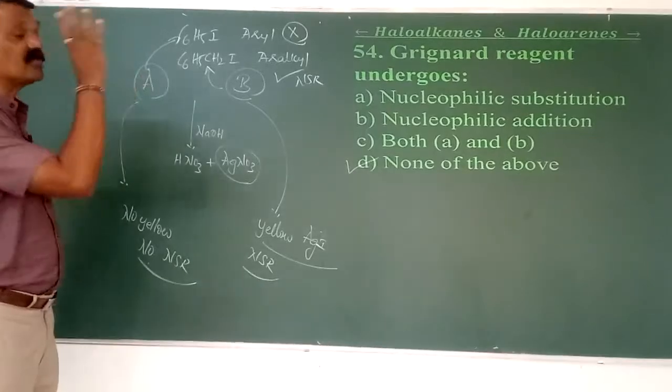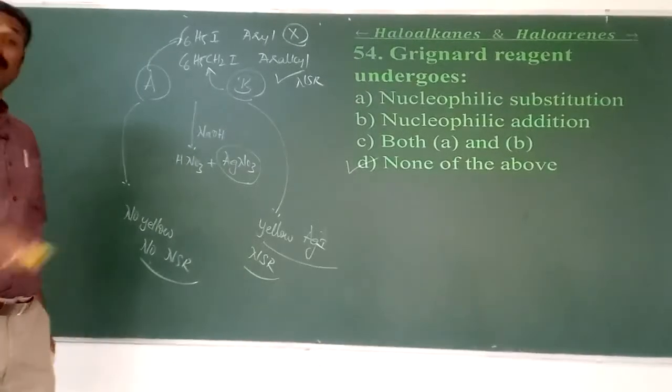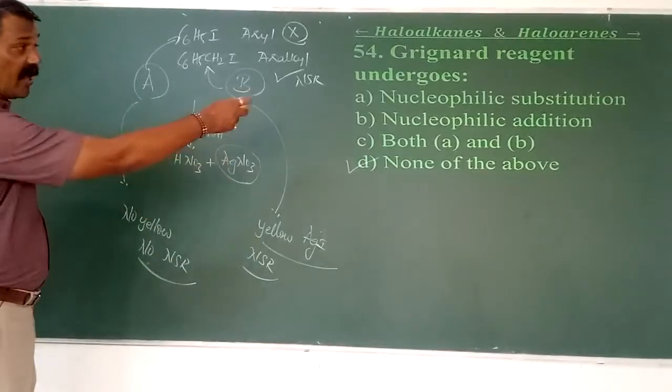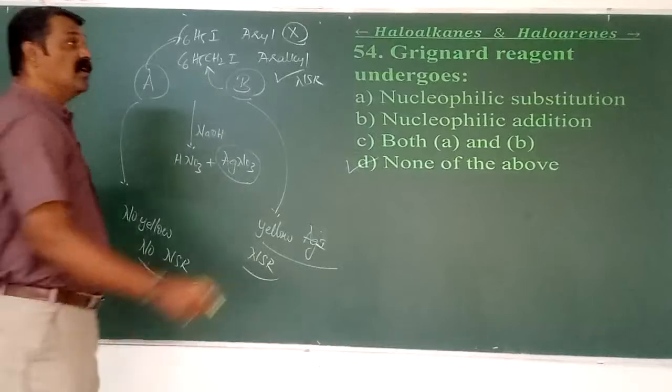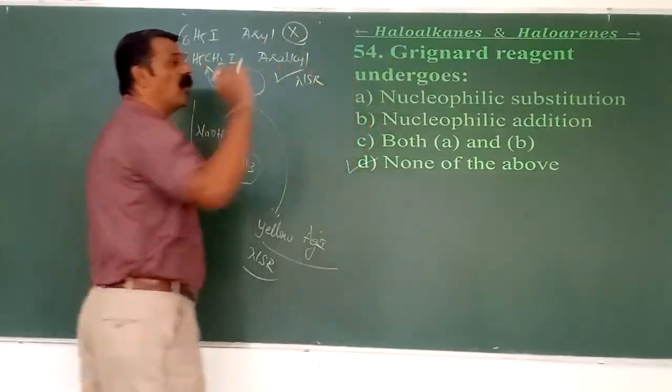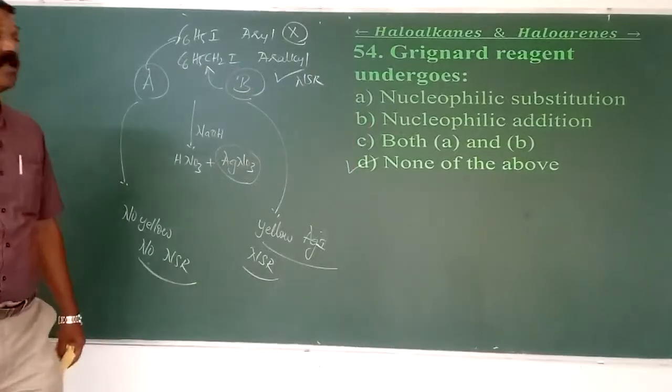Everything can be prepared by one common reagent, the Grignard reagent. How are they prepared? Either by substitution or by addition. This means it is involved in the preparation of all of these. They can undergo either the substitution reaction or the addition reaction.